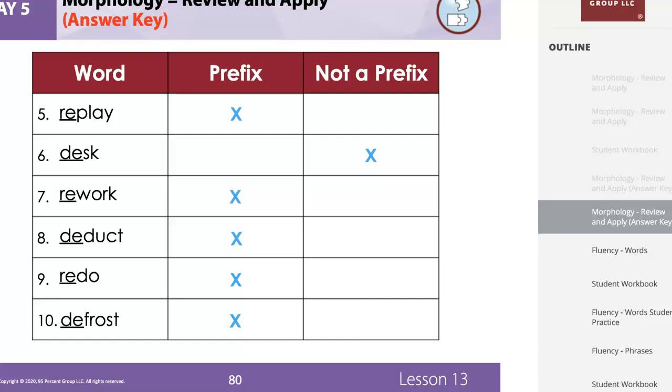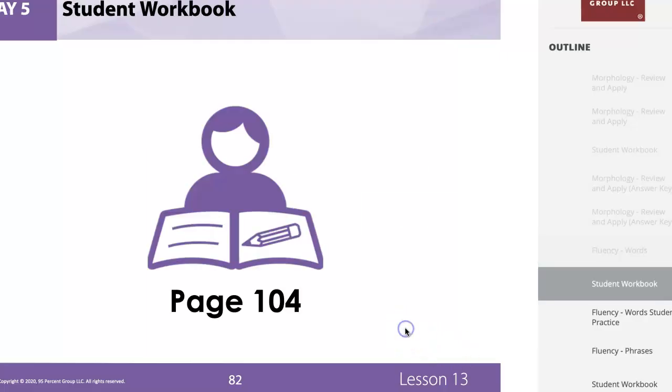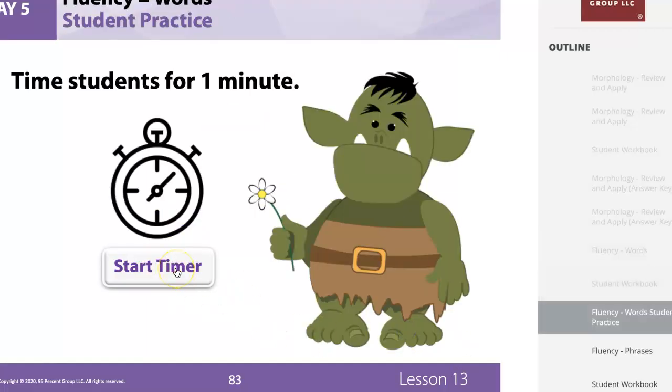All right. Now, I'm going to say a word and you're going to repeat it. Here we go. Number 1, pro, so, she, fly, shy, flew, spy, cry. You have a list of words on your paper. You're going to read them silently to yourself for 1 minute. In 3, 2, 1, go.